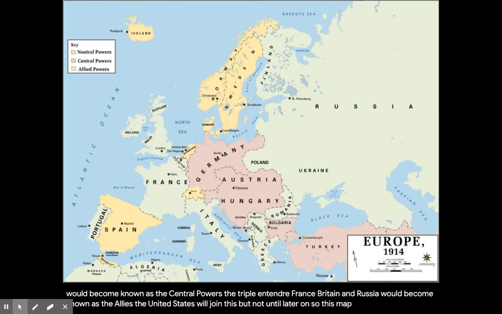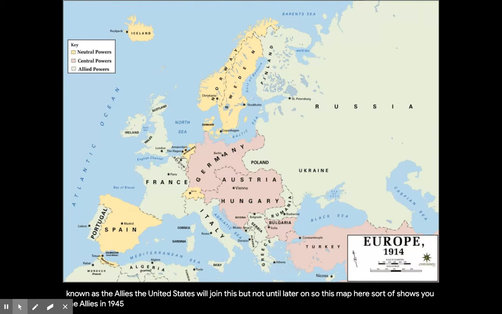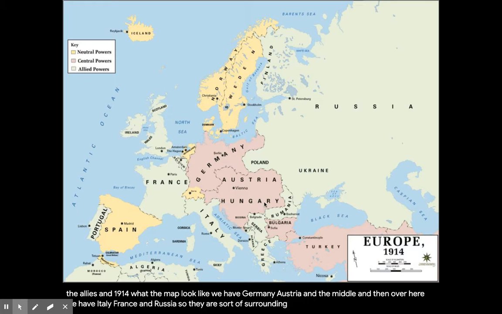So this map here sort of shows you the Allies in 1914, what the map looked like. We have Germany, Austria in the middle here. And then over here we have Italy, France, and Russia. So they're sort of surrounding Germany in the middle.